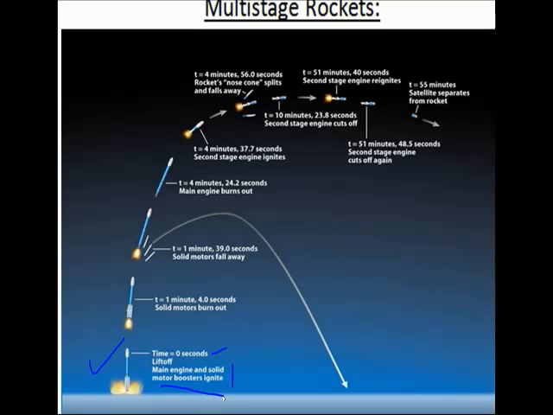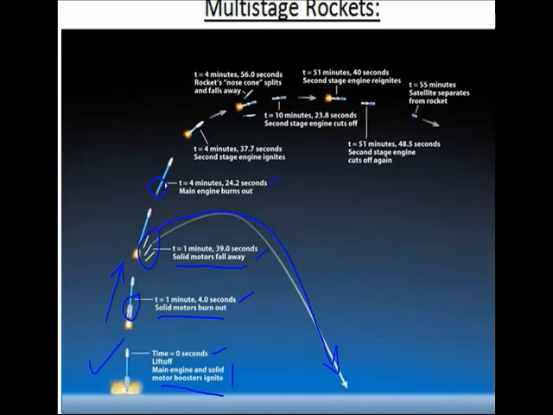The moment a rocket takes off in this direction, that is after 1 minute 4 seconds, in the specific case this diagram has been taken over, the solid motors burn out. Exactly after 1 minute 39 seconds, the solid motors that were burnt fall away. You can see them falling away over here and they fall back to the Earth. Next, after 4 minutes and 24.2 seconds, the main engine burns out. Whatever main engine is put over here in the first stage, that burns out.